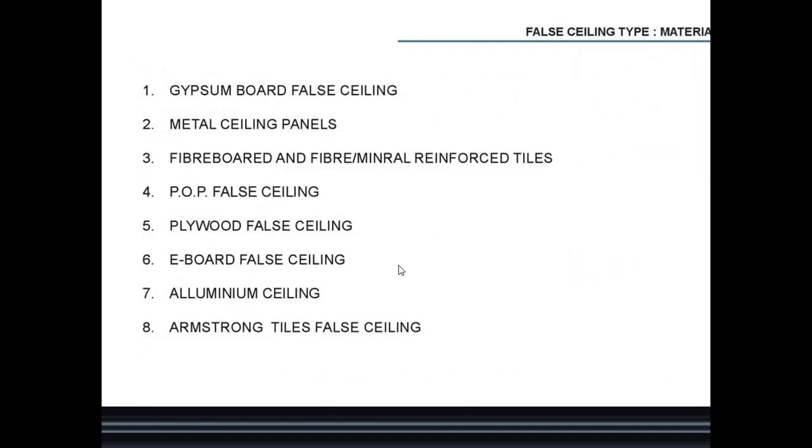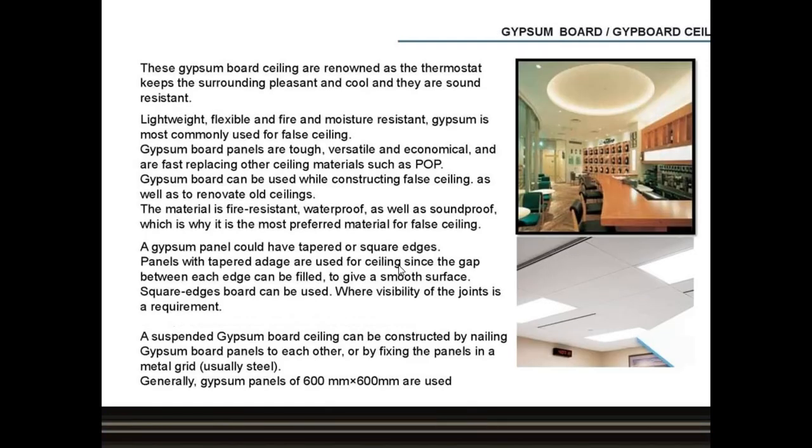Then false ceiling materials used for the false ceiling. The first is the gypsum board false ceiling, metal ceiling panels, fiber board and fiber or mineral reinforced tiles, POP, that is the plaster of Paris false ceiling, plywood false ceiling, e-board false ceiling, aluminium ceiling, Armstrong tiles false ceiling. So we'll see one by one.